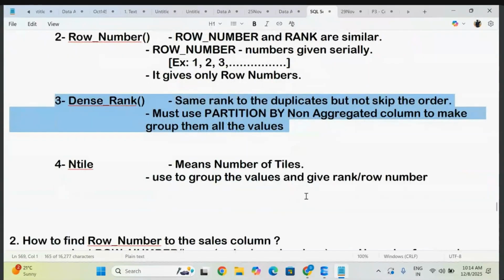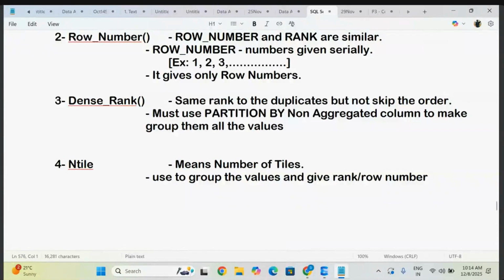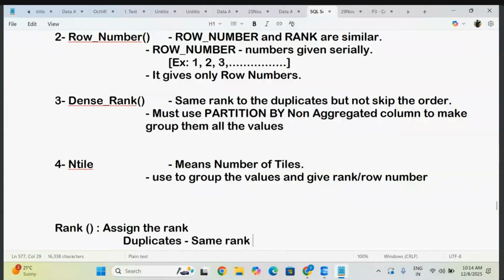First you have to understand that whenever you go for dense rank, it is the same in your Power BI also. But what is the rank function going to give you? It also assigns the rank. Every rank function assigns the rank only. But the problem is whenever you have duplicate values, for these duplicate values it assigns the same rank. That is fine. Which means, can we take the example 1, 2, 3, 4, 5 like this. Whenever you have duplicates like 4, 4, 4, it is going to give you the same rank. Don't worry, I will show you in the real time example.